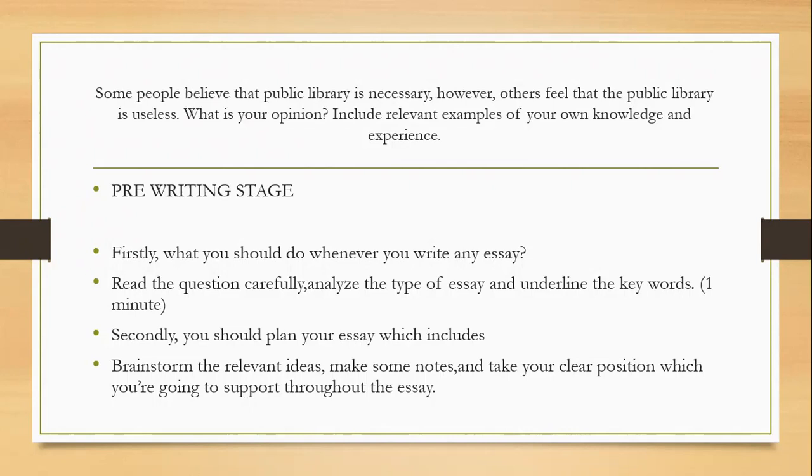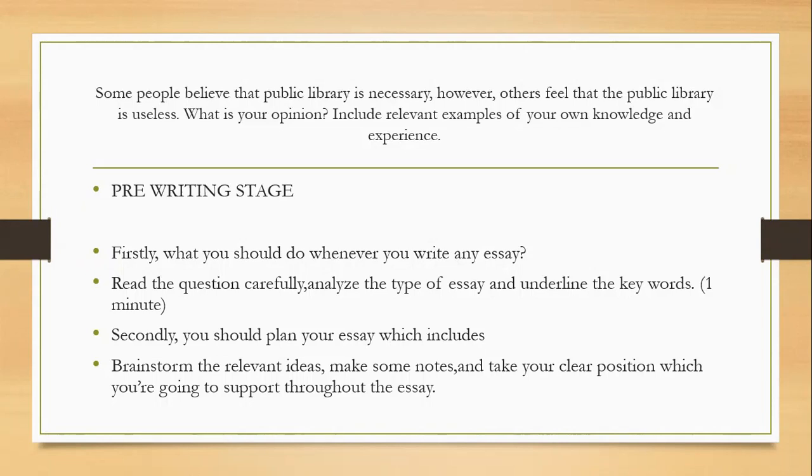The second thing we need to do is plan our essay. In that category, we need to brainstorm the relevant ideas. Here, the word relevant matters a lot. We need to think about the ideas which are relevant to the topic. Then we need to make some notes, and then we need to take our clear position which we are going to support throughout the essay.